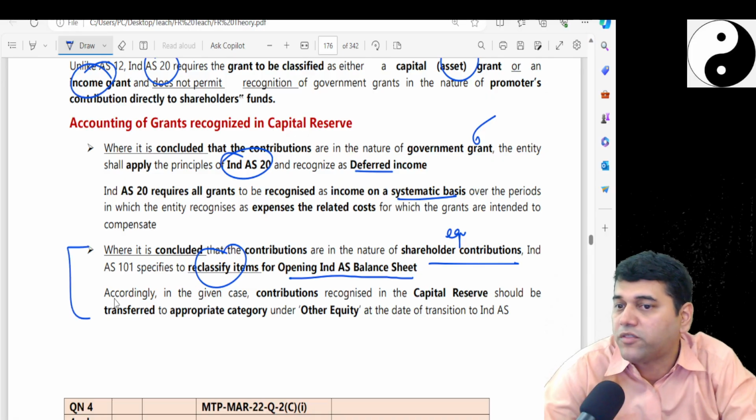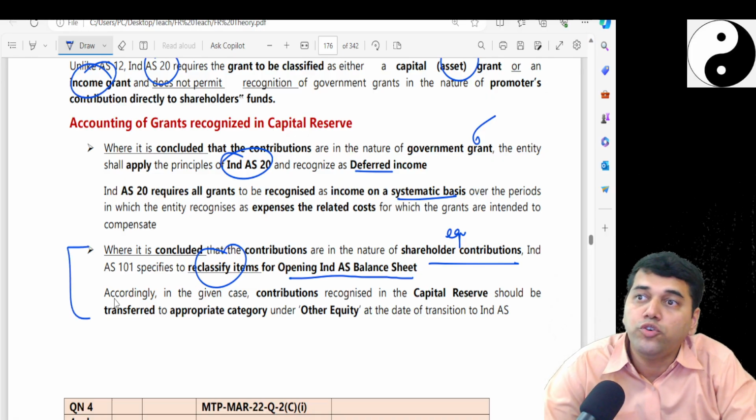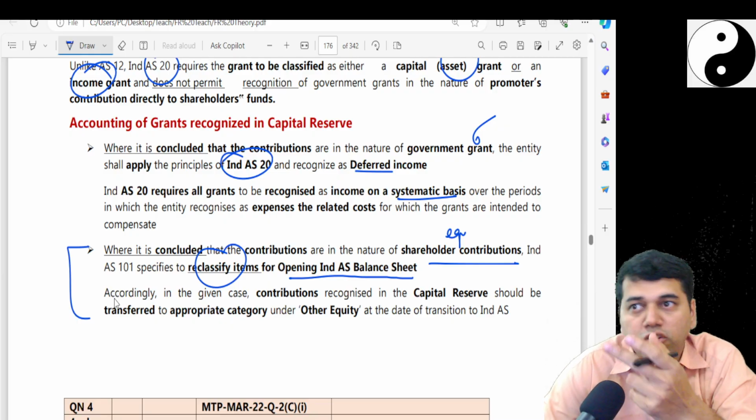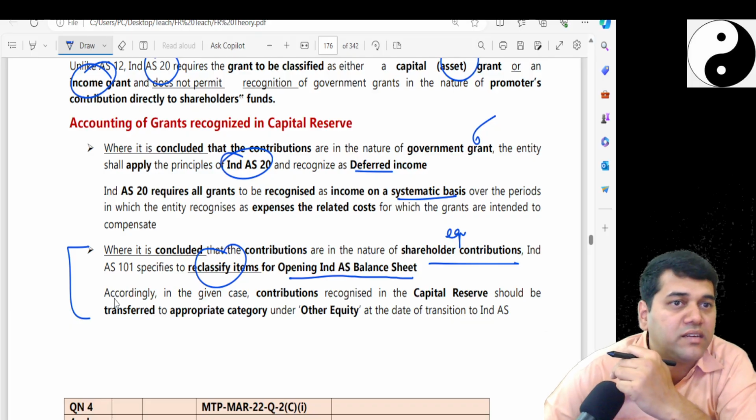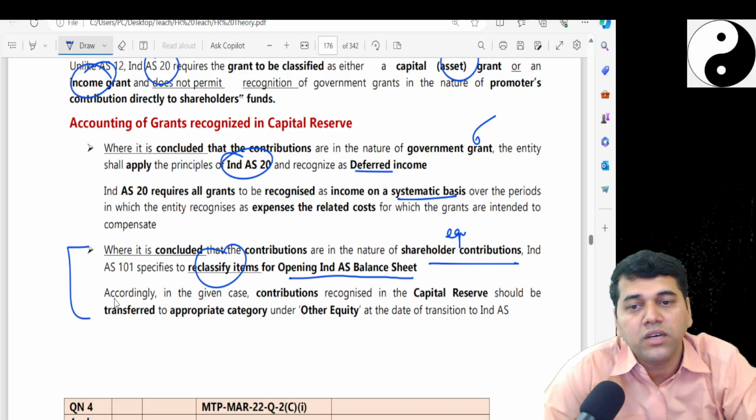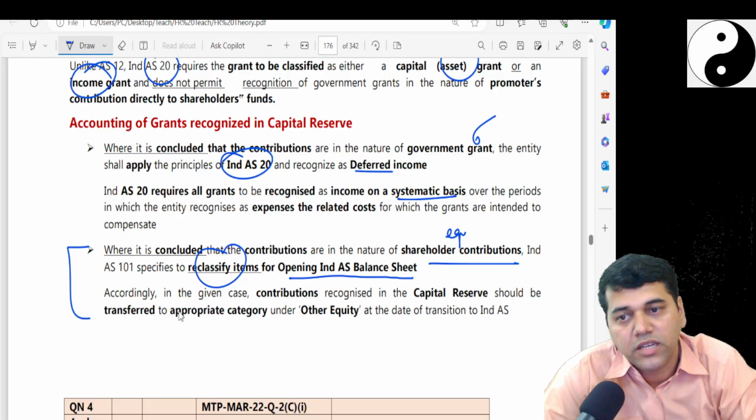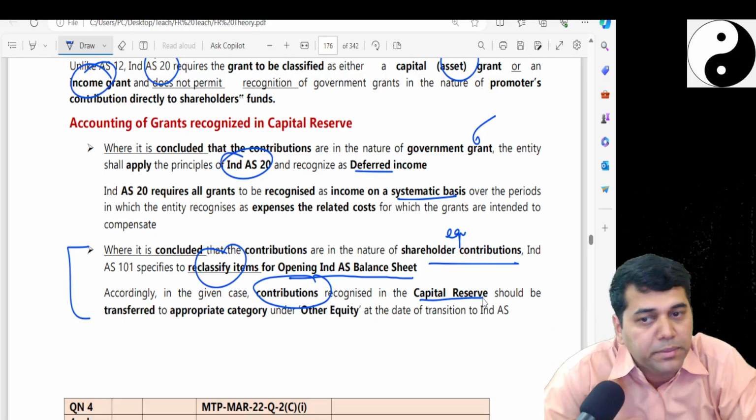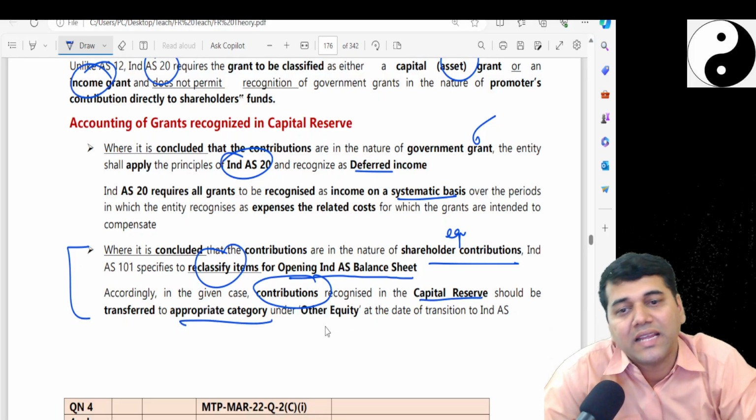This is the second part of the question. Then what do you need to do? You have to reclassify, because if it is a shareholder contribution, it cannot sit as a government grant there. So move it to the respective place. Accordingly, in the given case, the contribution is in the nature of capital reserve, which should be in the appropriate category of other equity.